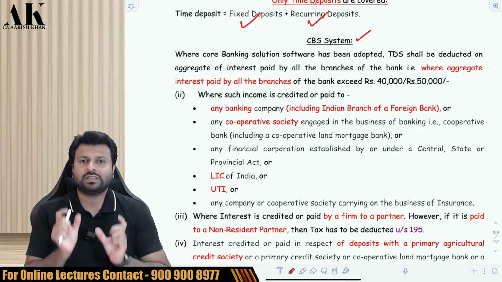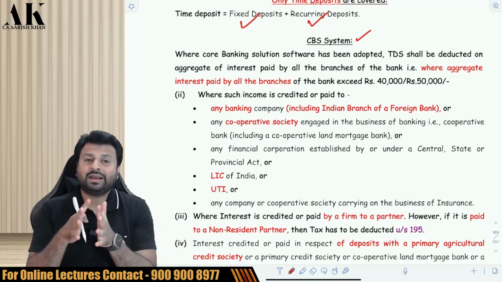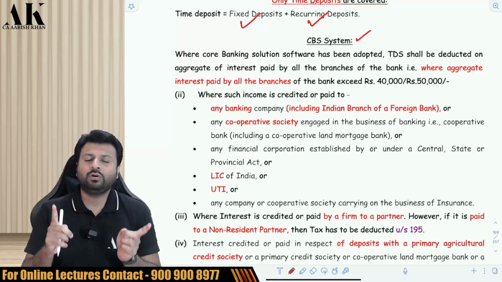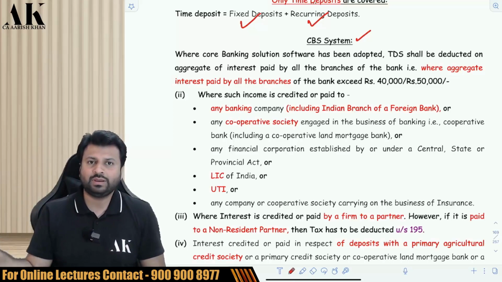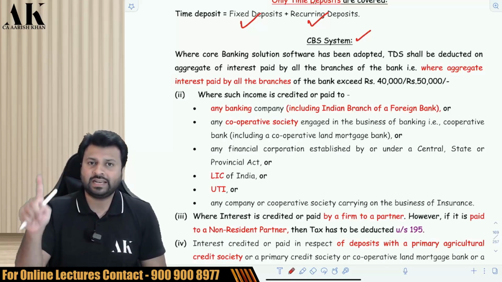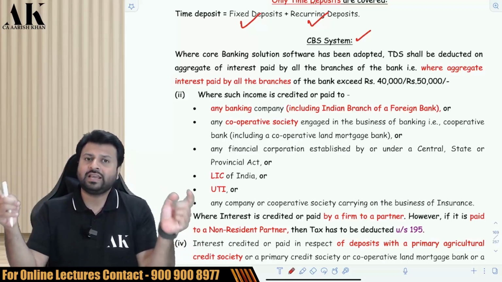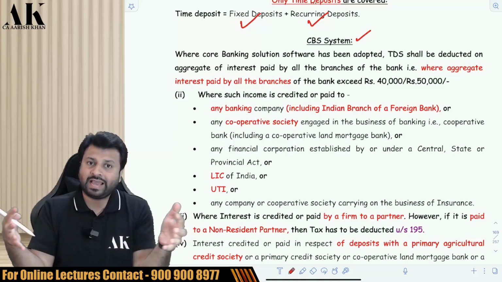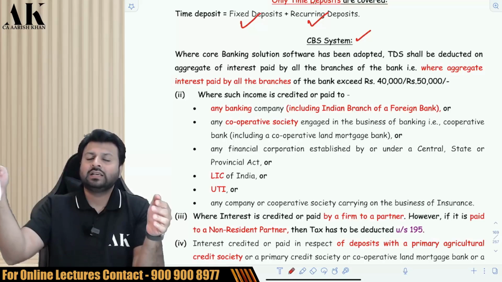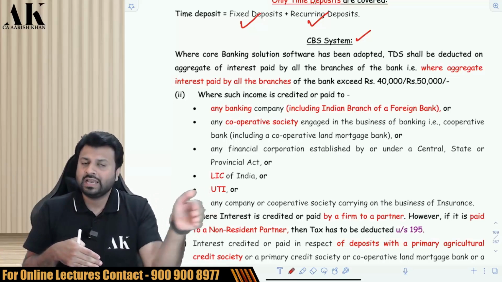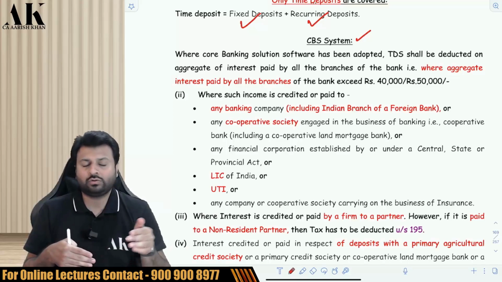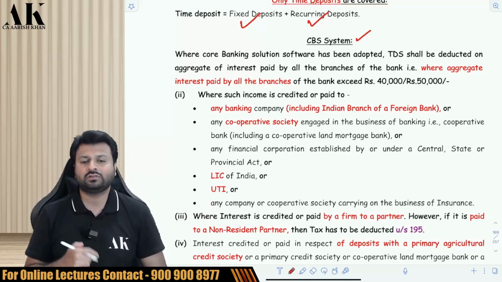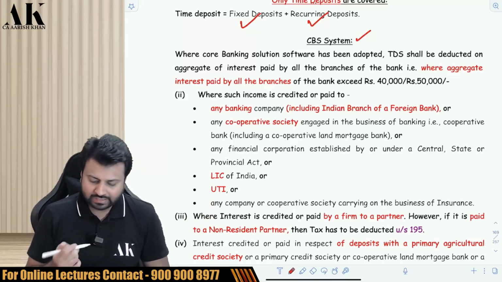Next, if a bank is adopting a CBS system, that is core banking solution system, then the limit of 40,000 and 50,000 has to be computed by taking all the branches together. For example, I am Mr. A. I am holding one FD in HDFC Mumbai branch and one FD in HDFC Delhi branch. If HDFC is connected through core banking solution, then the limit of 40,000 and 50,000 will be the aggregate of both the branches taken together. Suppose the first branch is paying me 25,000 and another branch is paying me 20,000, then the amounts will be aggregated and then it will be found out whether it crosses 40,000 or 50,000 or not. Be very careful.